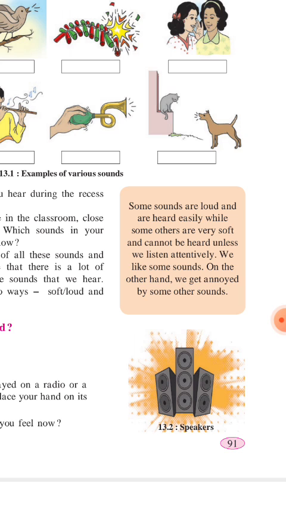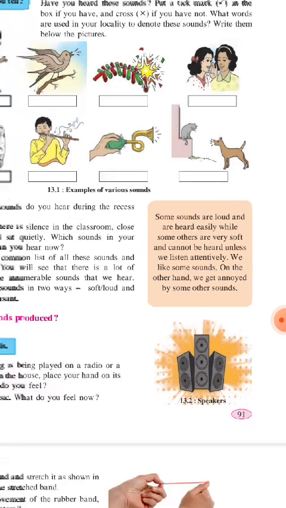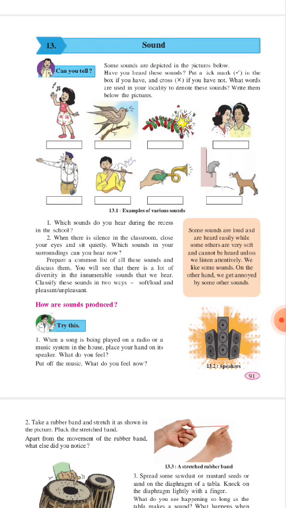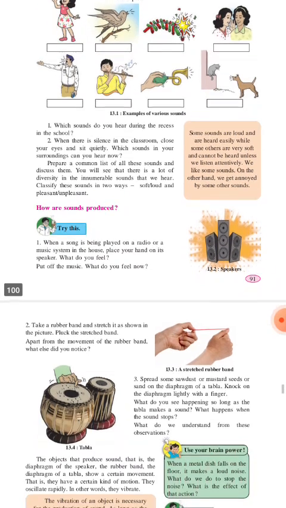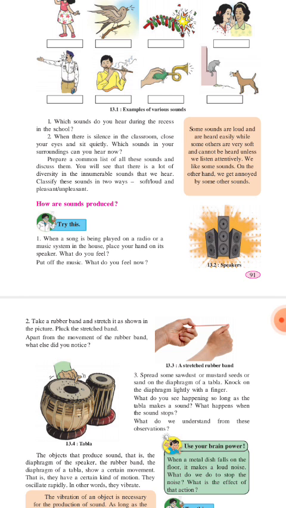Some sounds we can easily hear because they are loud, some are very soft but we have to listen to them very attentively. How are sounds produced? That is the basic question. There are a number of ways in which sound can be produced. For example, take a speaker. Sound is produced by the speaker with the help of vibration. If you touch the speaker, you will feel that vibrations are occurring, and those vibrations are producing sound. In a tabla also it is the same.